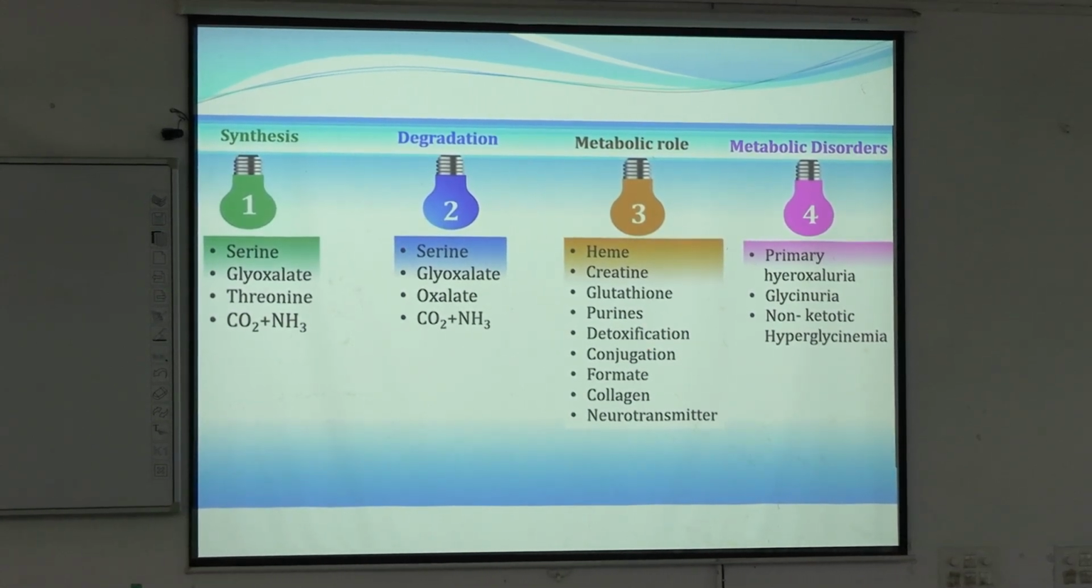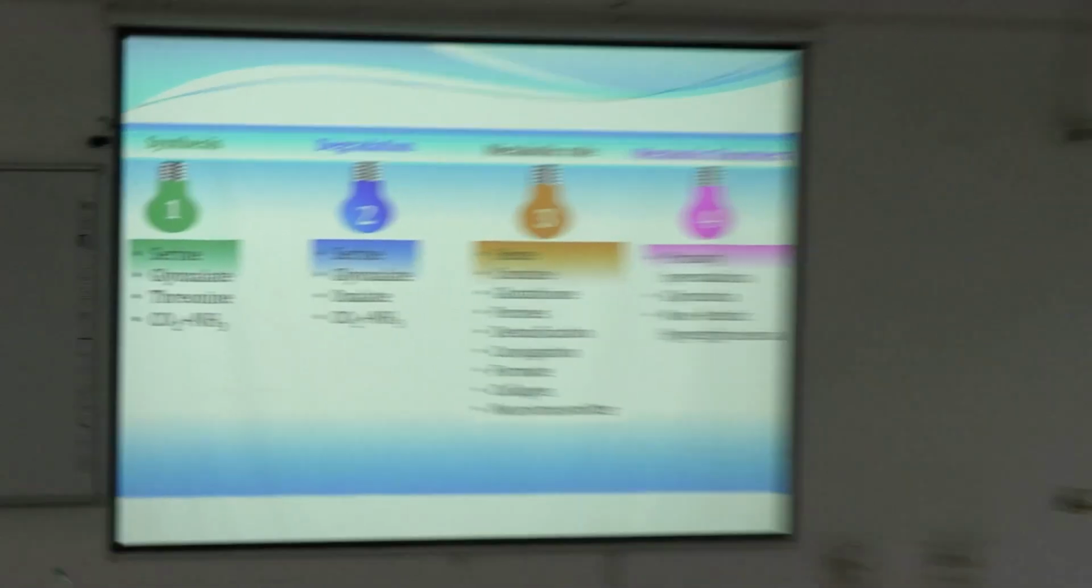Now the metabolic role, or the special products that are formed from glycine, are heme, creatine, glutathione, purines, detoxification purposes and conjugation of bile acids. Formate is a one-carbon compound, so one-carbon metabolism is also facilitated by glycine metabolism. Collagen formation, and glycine acts as a neurotransmitter also. In case of metabolic disorder we may see glycinuria, primary hyperoxaluria, and non-ketotic hyperglycinemia. Clear? Is it clear to everyone? Okay.